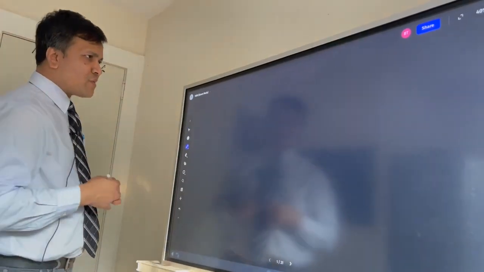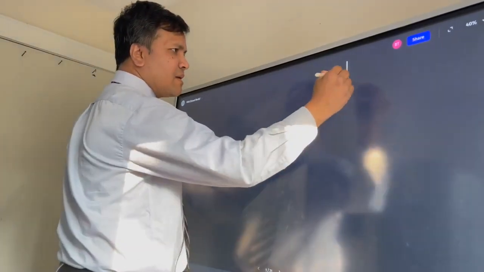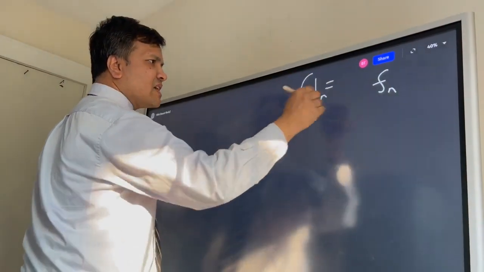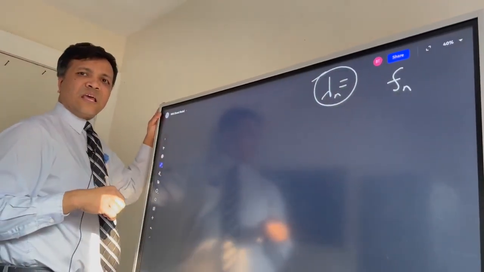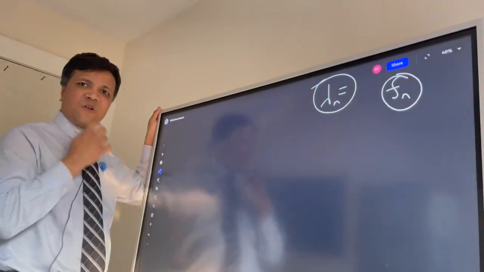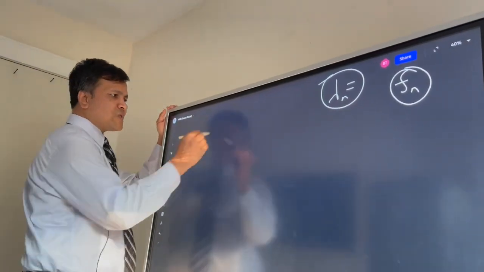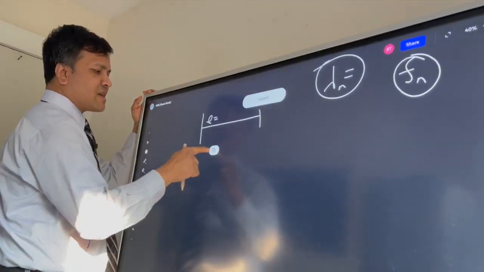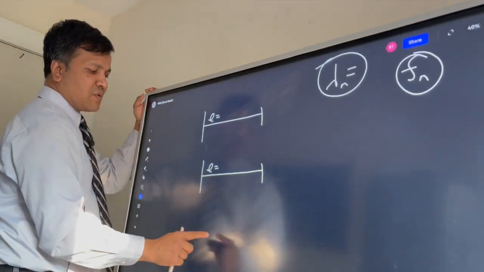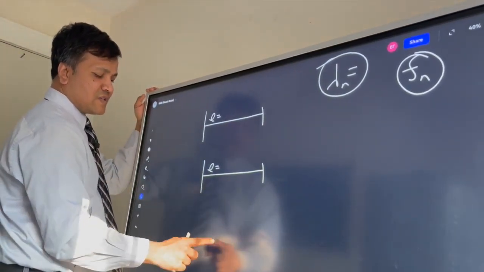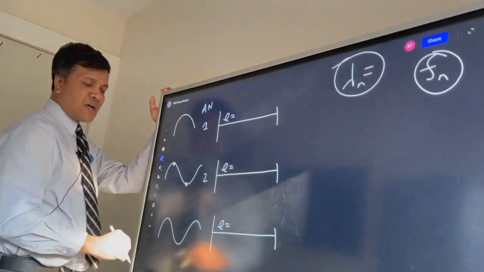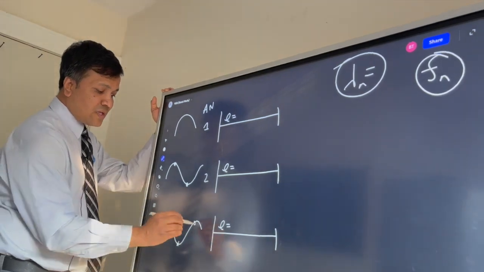When we talk about harmonic series, we talk about two things, lambda and the frequency. So this is the nth wavelength for harmonic series. This is the nth frequency for harmonic series. Let's consider a guitar. This is the same guitar. I'm going to put it 3 times just because I'm lazy. So 3 guitars. Now third harmonic, 1 2 3.